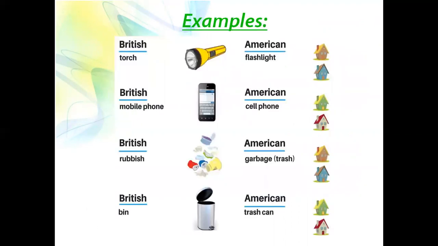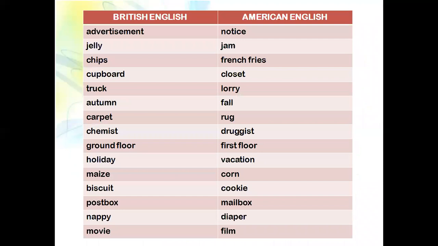For example, in British English, torch; in American English, flashlight. Mobile phone, cell phone. Rubbish bin, trash can. So these are the British English words and American English words. Advertisement, notice. Jelly, jam. Chips, French fries.